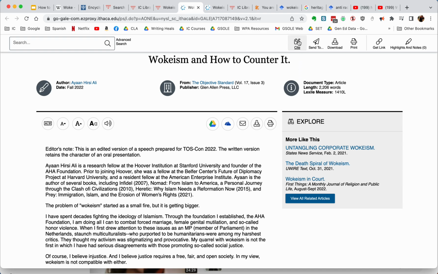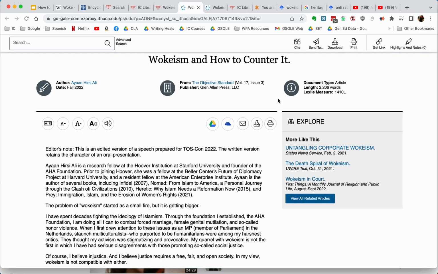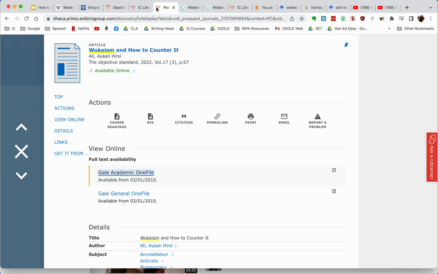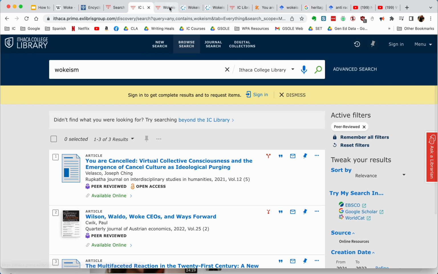Nice thing about library websites, they include the citation. And so you can come here, I select it, and then I copy it and paste it onto my annotated bibliography or my works cited page. I can come back to my list of options